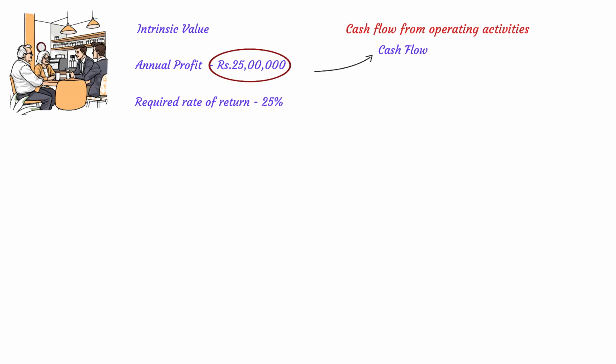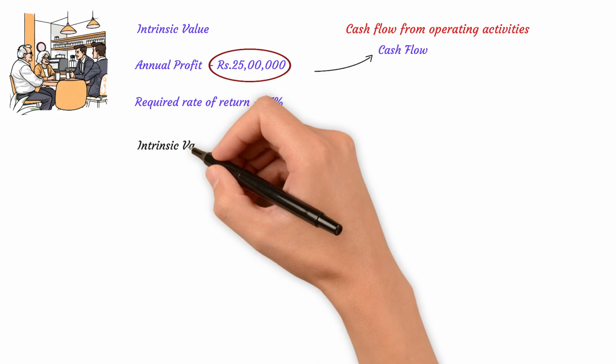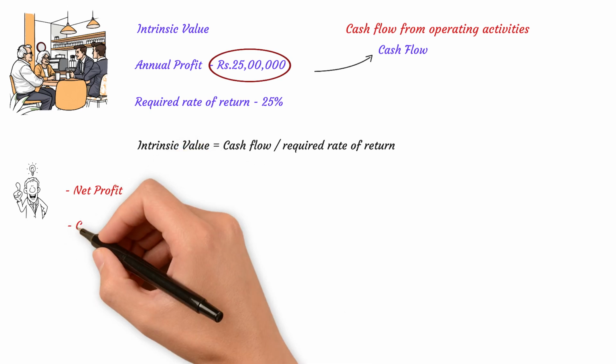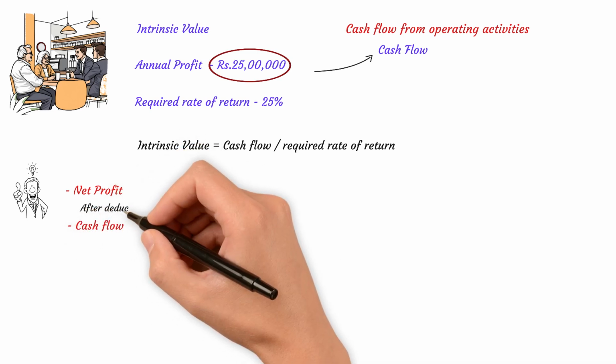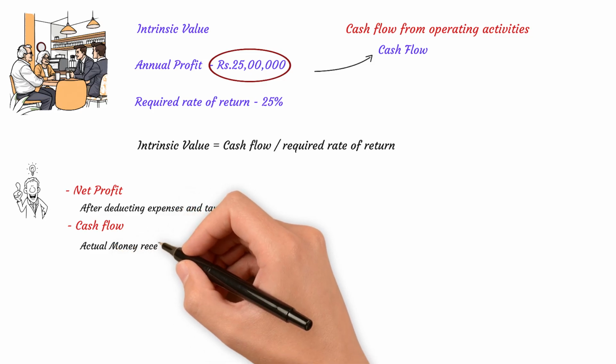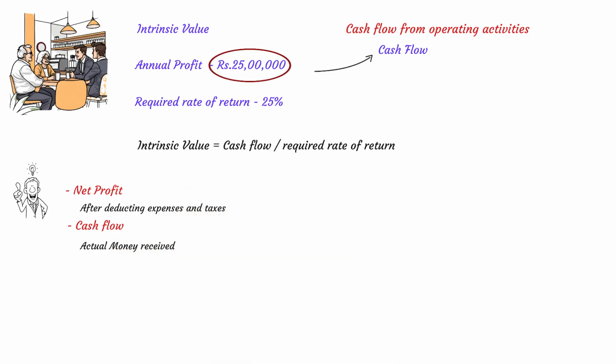That is, intrinsic value is equal to cash flow divided by the required rate of return. Pro tip: net profit and cash flow are two different things. Net profit is the surplus after deducting all expenses and taxes. Cash flow, on the other hand, refers to the actual money received by the business.